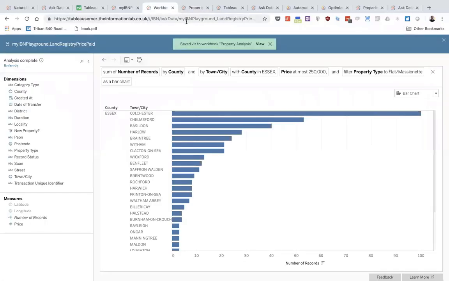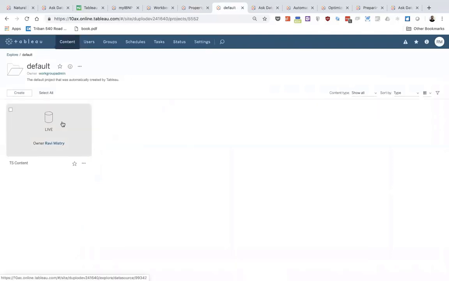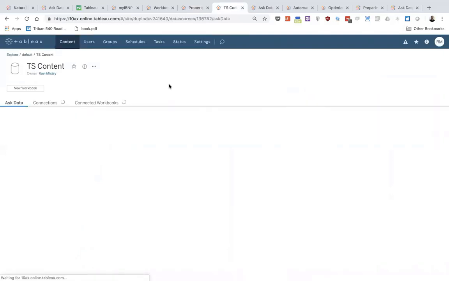Now, Ask Data is also a way to start thinking about how you're curating your data sources. So I'm going to hop into the Tableau online site I have and into this project here, where I've added a data source for my Tableau server repository. Now, I know this data source is rich, and it's also very well documented. So, for example, it's got comments in,